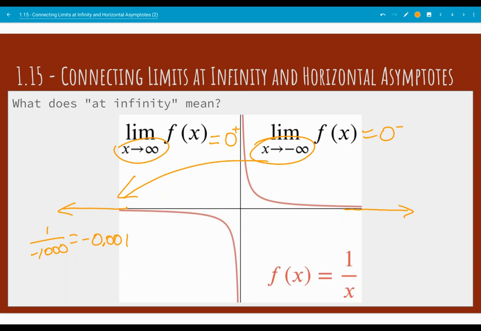We're not going to use a two-sided limit notation here. We can't approach infinity from both sides. So we're just looking at what happens as x gets big in the positive direction and x gets really big in the negative direction.